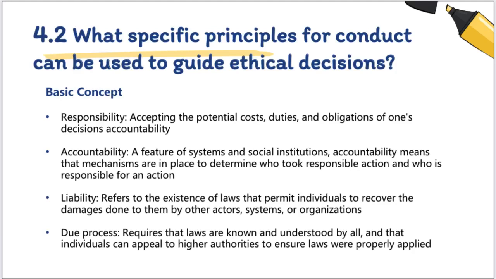Second, accountability. A feature of systems and social institutions, accountability means that mechanisms are in place to determine who took responsible action and who is responsible for an action. Then, liability refers to the existence of laws that permit individuals to recover the damage done to them by other actors, systems, or organizations. And finally, due process requires that laws are known and understood by all, and all individuals can appeal to higher authorities to ensure laws were properly applied.